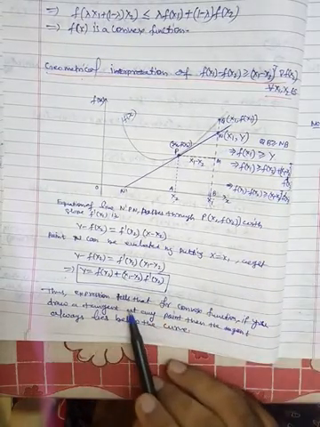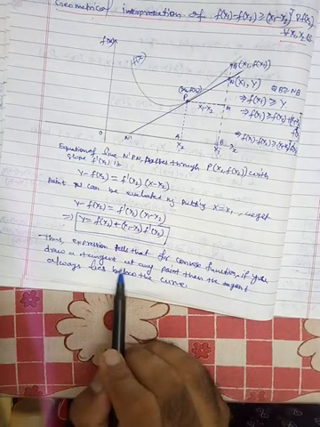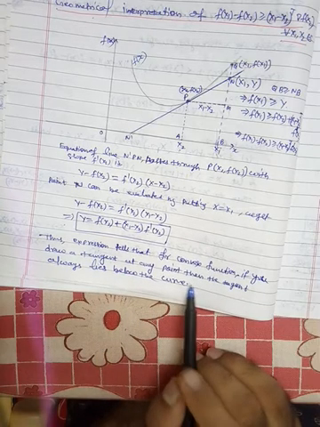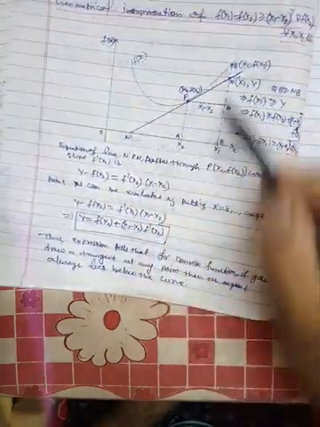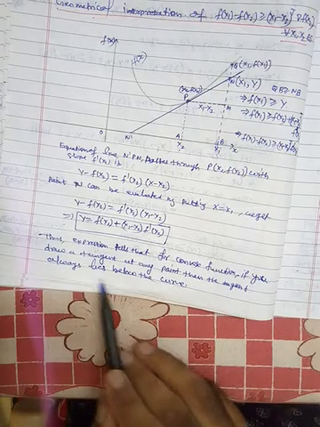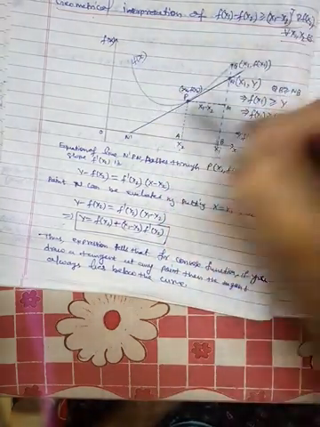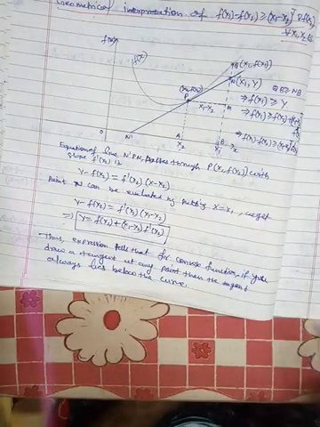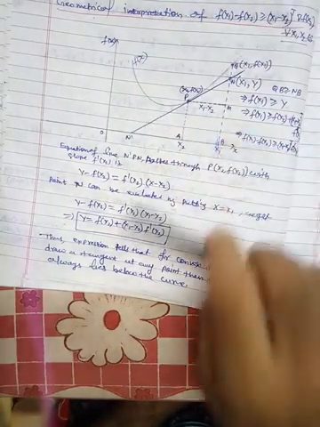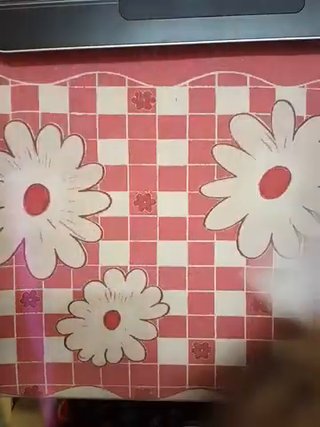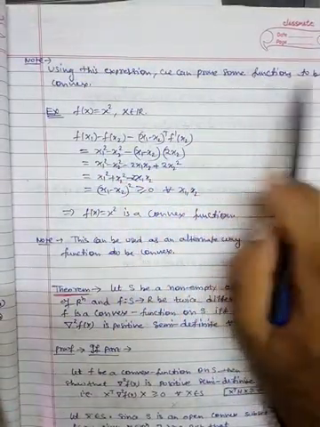So this expression tells us that for a convex function, if you draw a tangent at any point, then this tangent always lies below the curve. This is the geometrical meaning of this condition. You will see that this is below this curve. Fine. Now, using this expression, we can prove some functions to be convex.